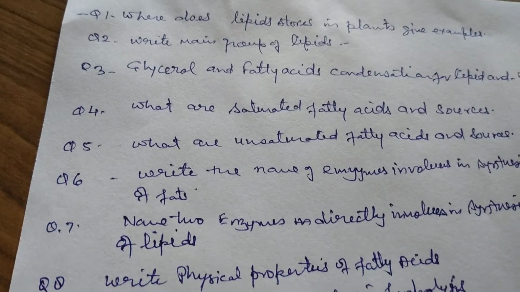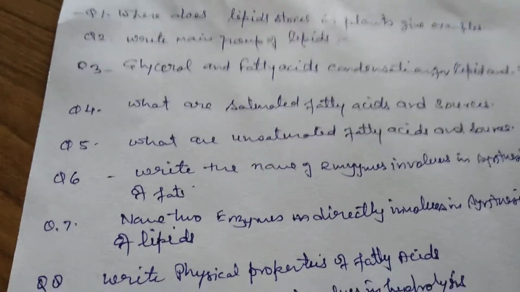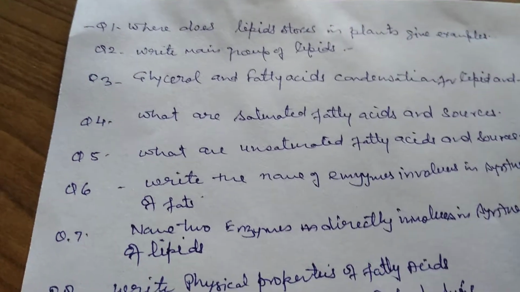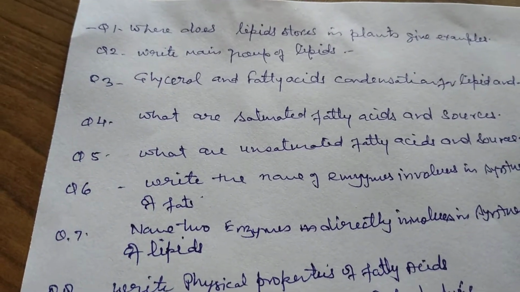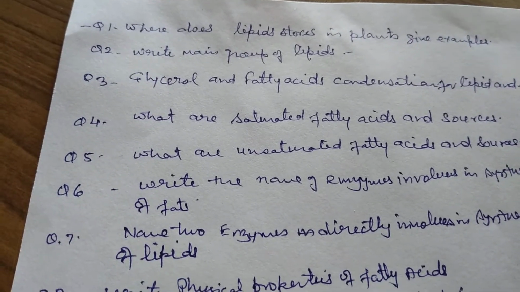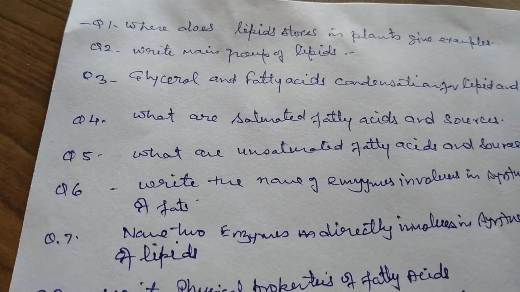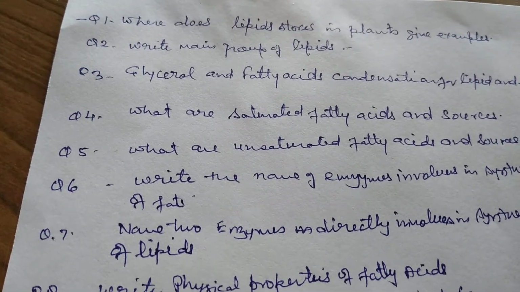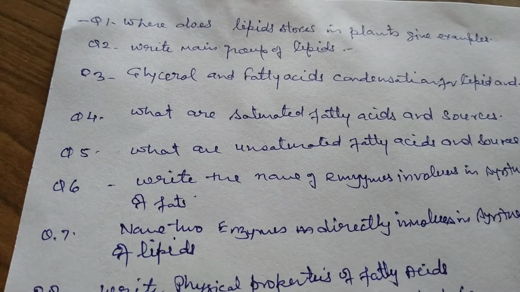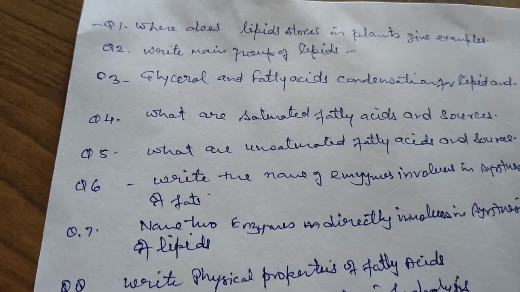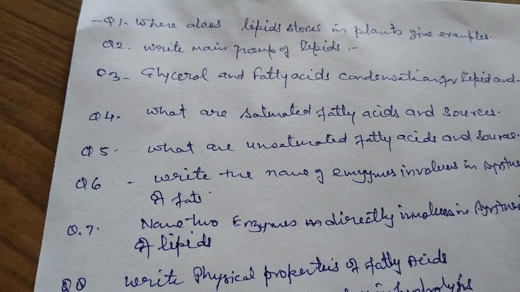The main organs of the plants are the seeds and the plasma membranes. Oil-eating plants contain more lipids, and other seed cotyledons also store the lipids. Next one is, write the main groups of the lipids. The main constituents of the lipids are carbon, hydrogen and oxygen. CHO are the main group.